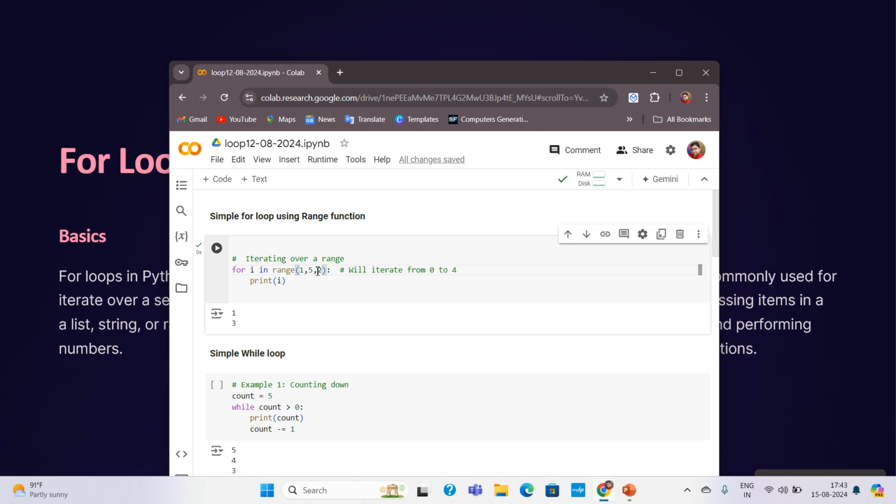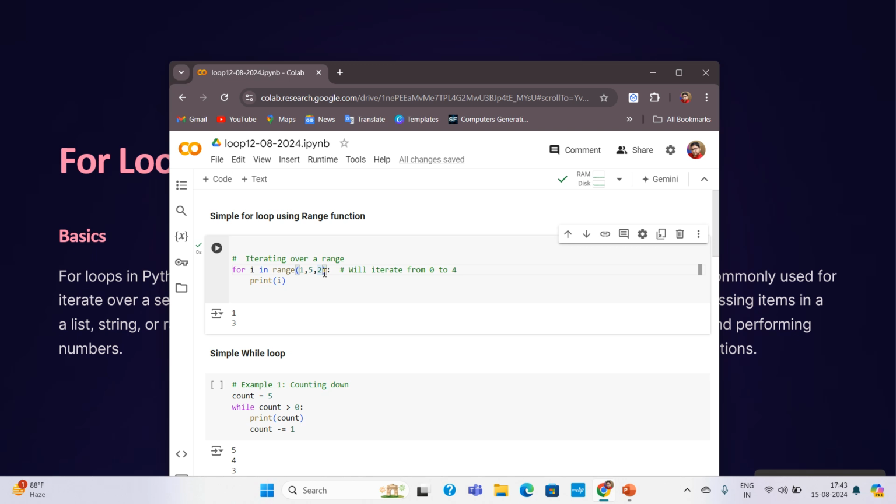Because the syntax of the for loop says that the first element is the starting range, the second element is the ending range, and the last one is the increment or decrement value.